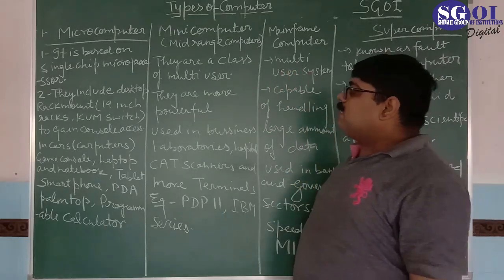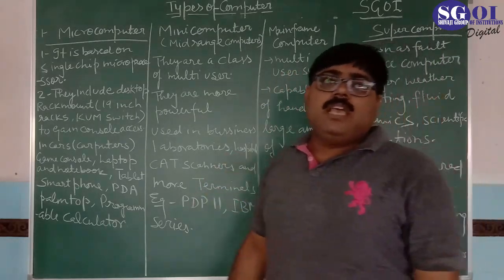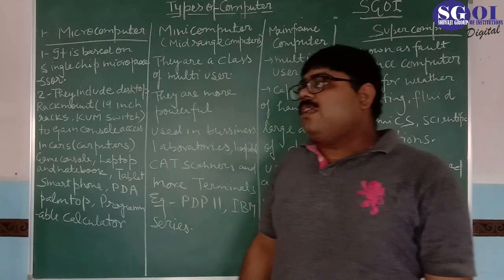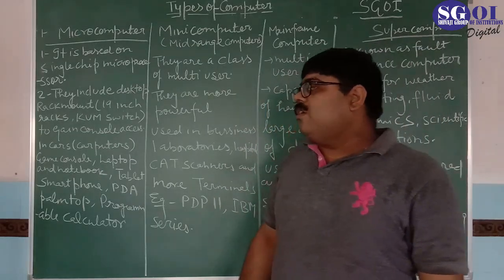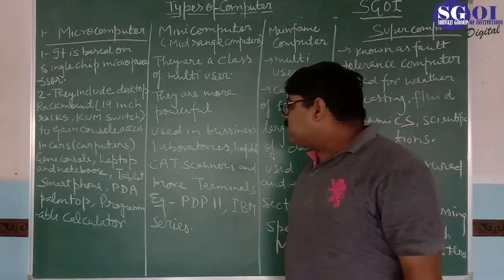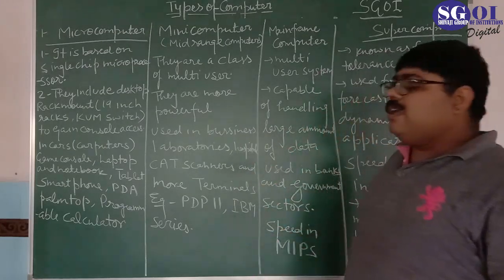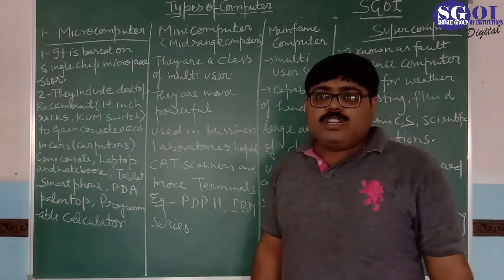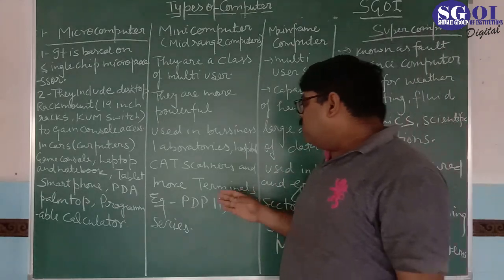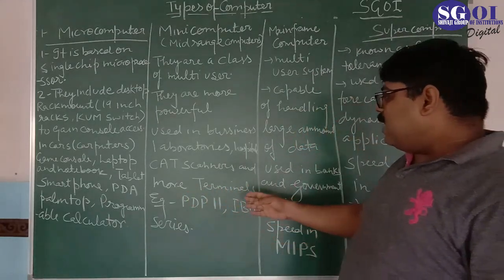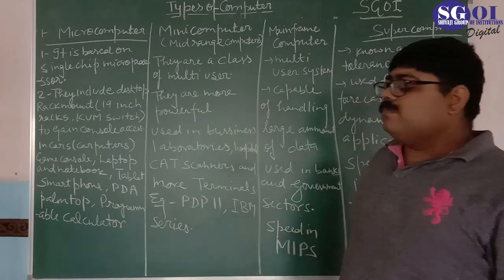And mini computers, they are multi-user computers. They are used in companies where a lot of users can work. We work on the Linux operating system, and mini computers are very useful, and they have more than one terminal. Examples of mini computers are PDP-11 and the IBM series.